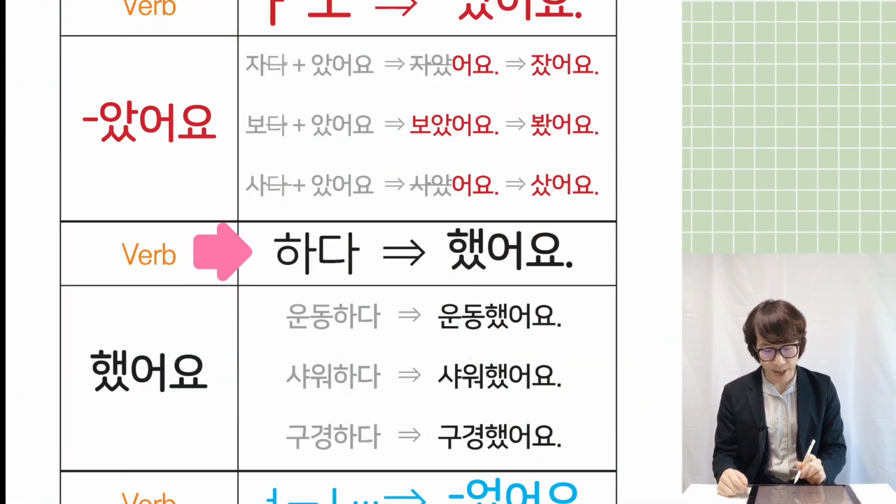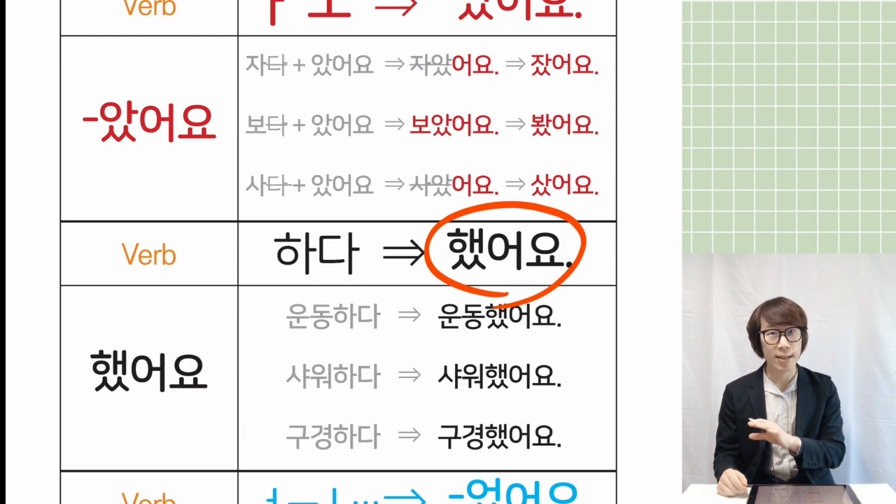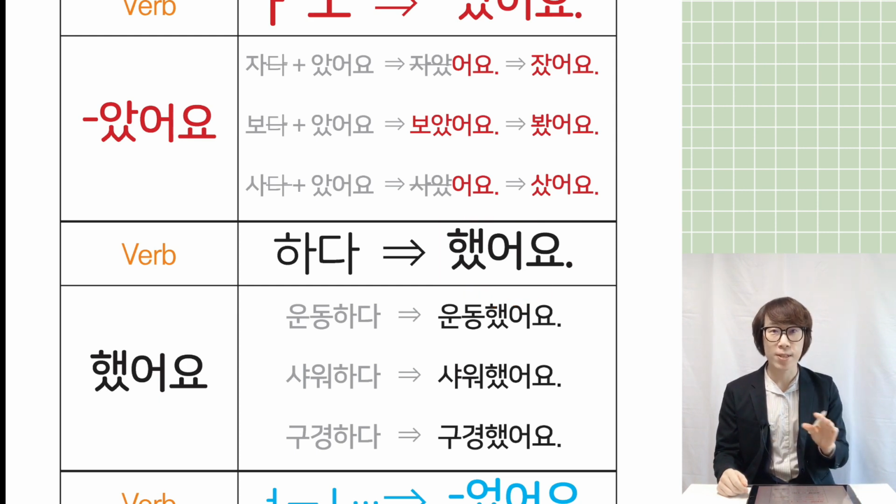Example, can you see here? Every 하다 becomes 했어요. 했어요 is 하다's past tense. So you can say 하다, 했어요. The present future of the basic one is 하다 becomes 해요, but the past tense is 했어요. Very easy, right? Example, 운동하다 becomes 운동했어요. 샤워하다 becomes 샤워했어요. 구경하다 becomes 구경했어요.